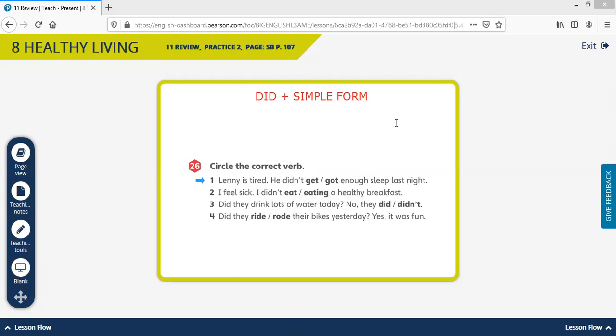No third person singular, no past tense, only simple form. So in this case, we have he didn't, and after didn't we have to use simple form. He didn't get. We put get in simple form because we have did before that, even in the negative, didn't. It's always in simple form.